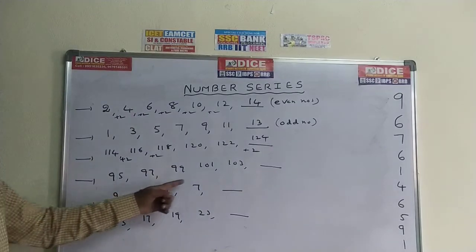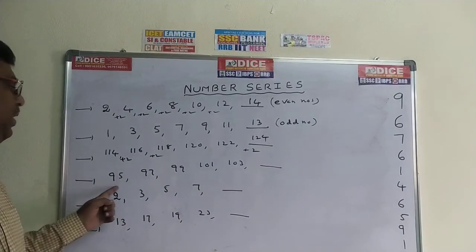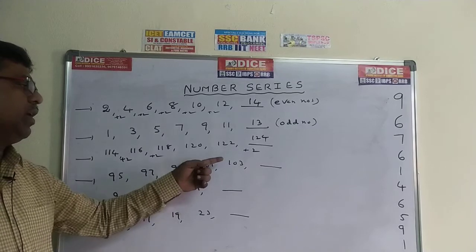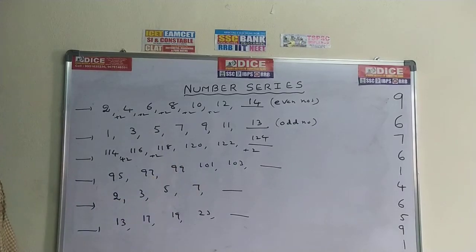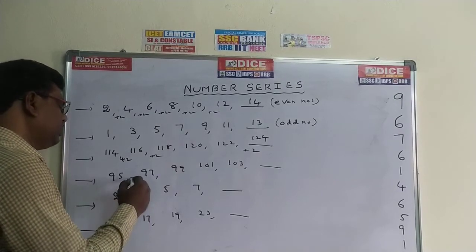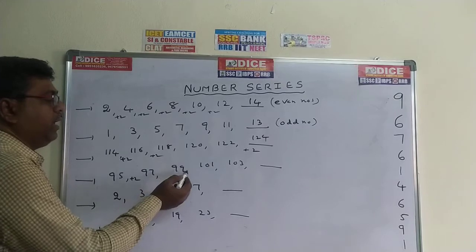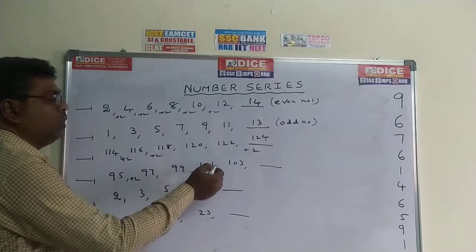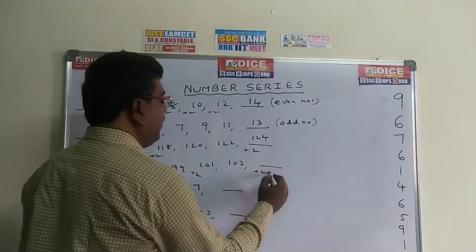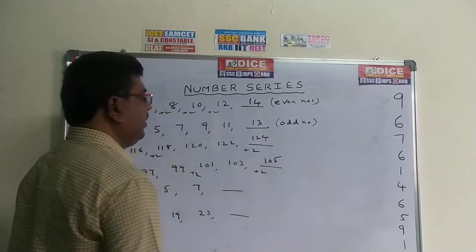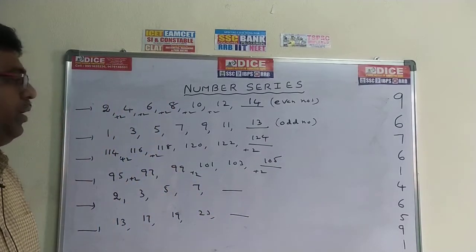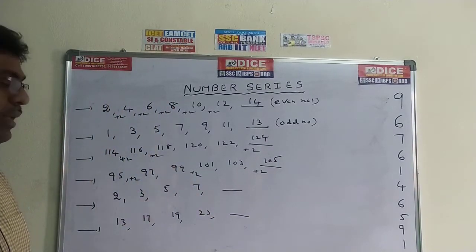If you come to the next problem, 95, 97, 99, 101, 103, these are also odd numbers. Once again an odd number series. If not, you can take it as a plus 2 series: 95 plus 2 is 97, 97 plus 2 is 99, 99 plus 2 is 101, and so on. So 103 plus 2, the value becomes 105. This is also an odd number series.